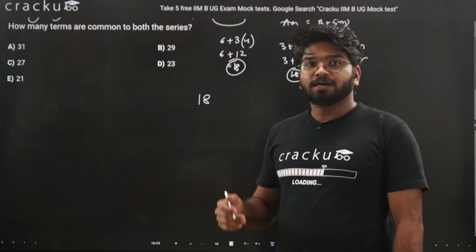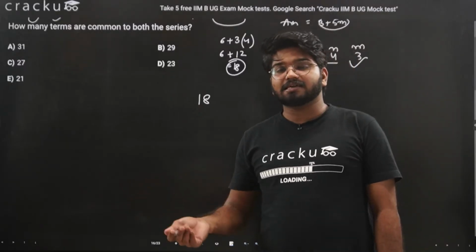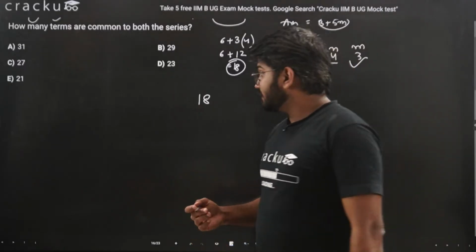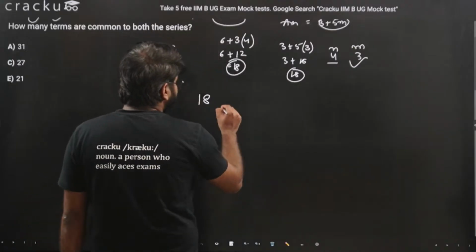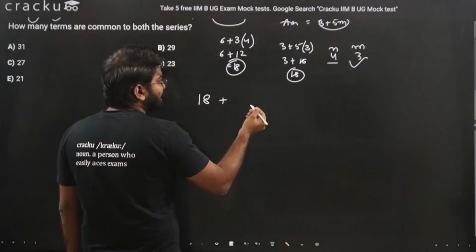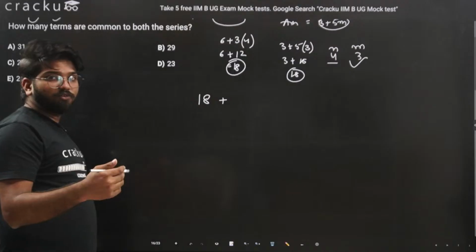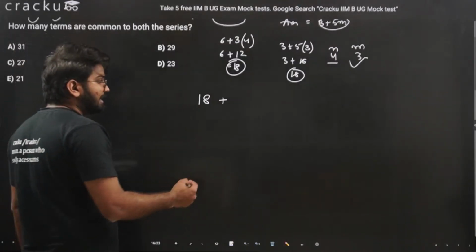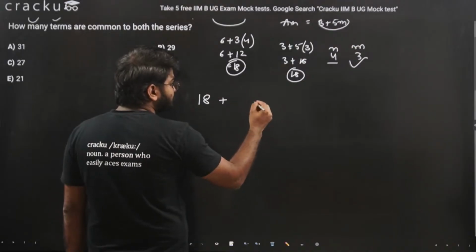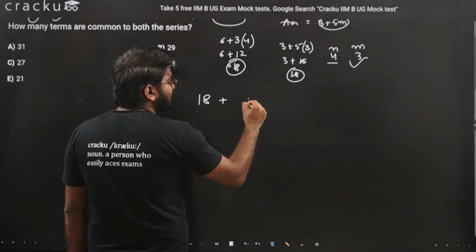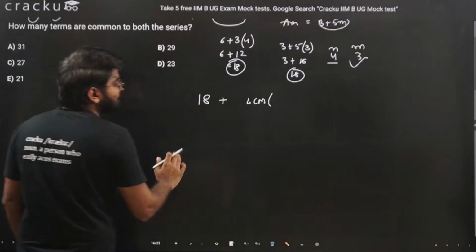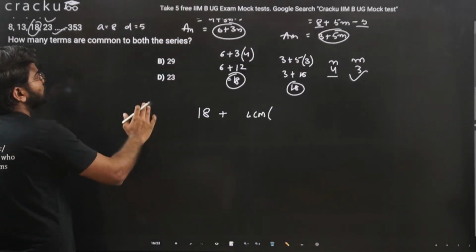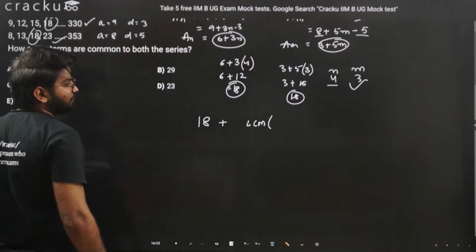The next common term, this is the concept you have to understand, will come at the common difference of the LCM of the common differences of both the series. So the next term will come at the LCM of the common differences of these two equations, which are 3 and 5.